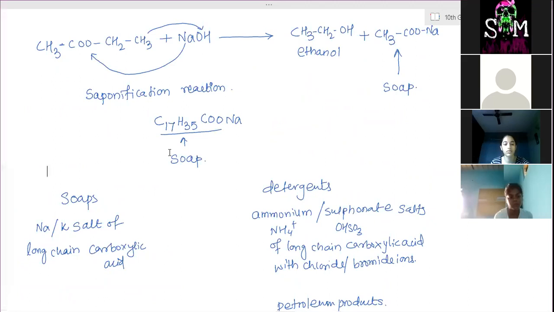Now, scum you have seen when you take a bath. After some time when the floor dries up, near the drainage there are white patches. A white substance is formed. That is scum, because the soaps have reacted with the hard water. Calcium salt of carboxylic acid is produced, which is insoluble in water, and it remains near the drainage pipe. You can see white substances accumulated. That is the scum precipitate.